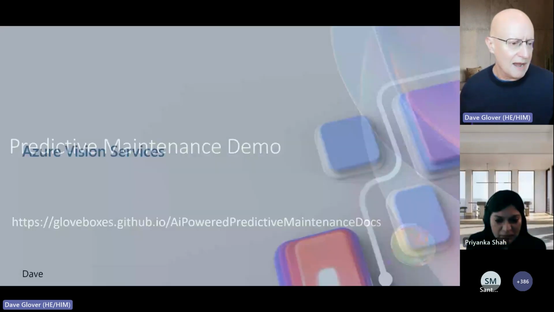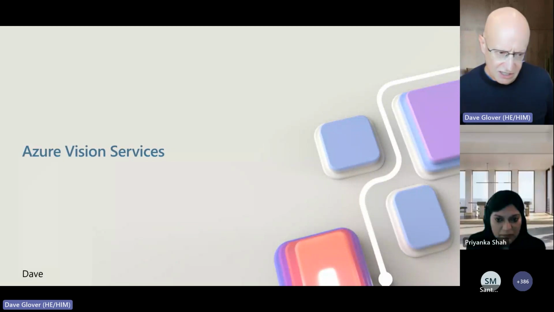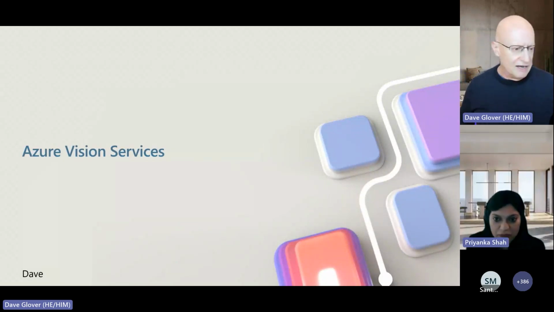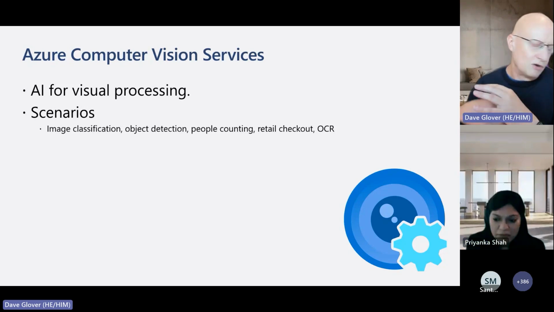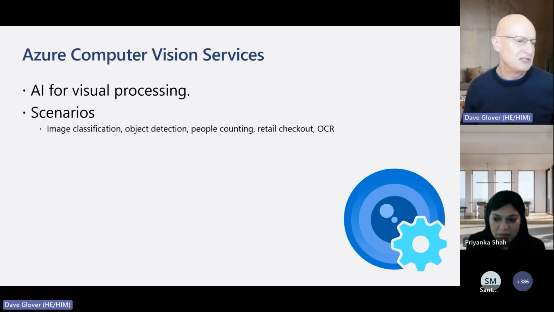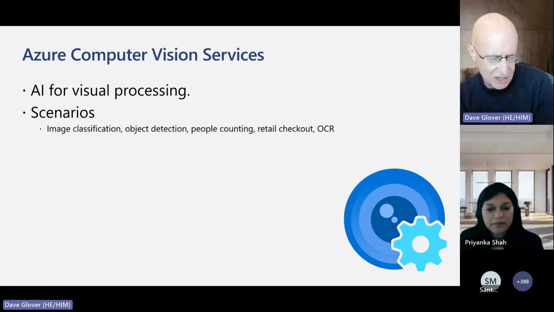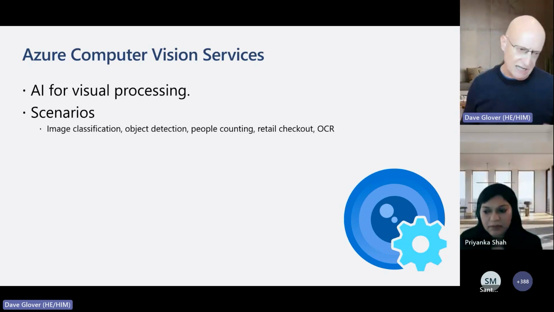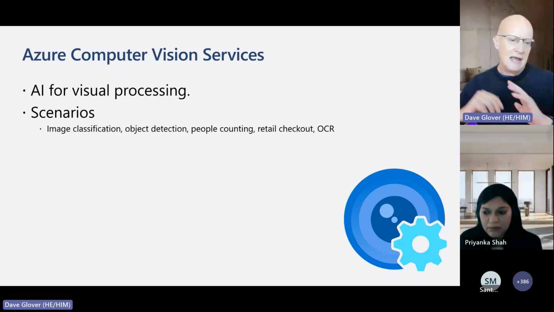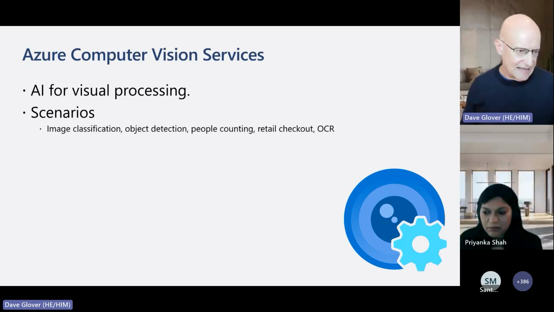The next thing I want to talk about is vision services that are provided within Azure. There are a number of services. So what are vision services? Vision services are AI for visual processing, and there are a lot of scenarios. There could be things like image classification, and if you look through that learning module, you'll see there's a great example of using image classification. They've trained up models to recognize taxis, buses, cars, and things like that.